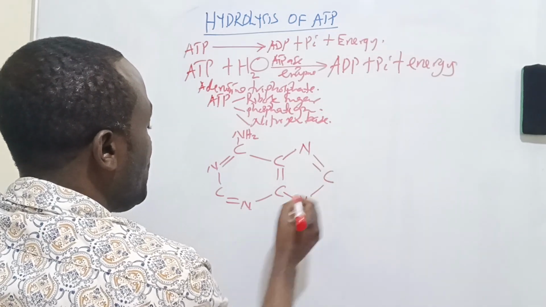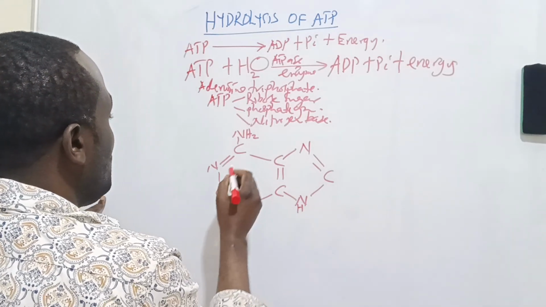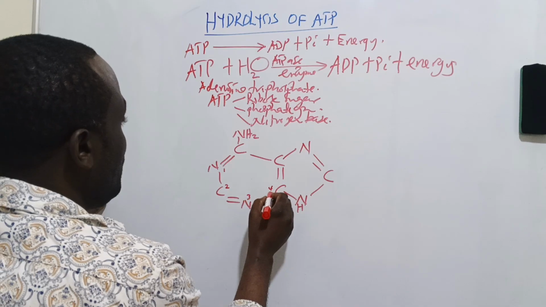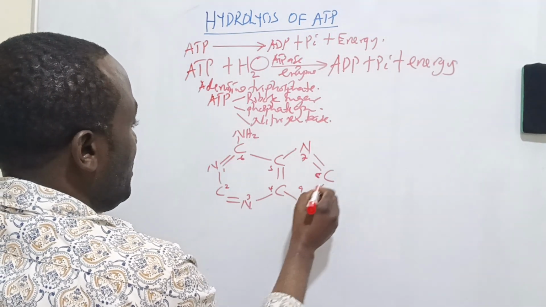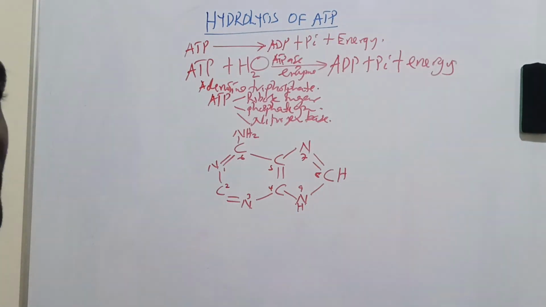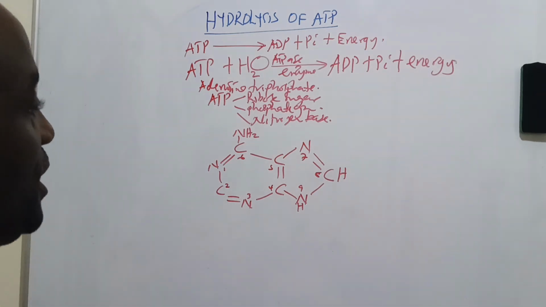This is hydrogen, this is carbon. This is atom 1, 2, 3, 4, 5, 6, 7, 8, 9. Of course, there is hydrogen here to make that carbon atom also happy. So this is our adenine, which you can also call 6-aminopurine.